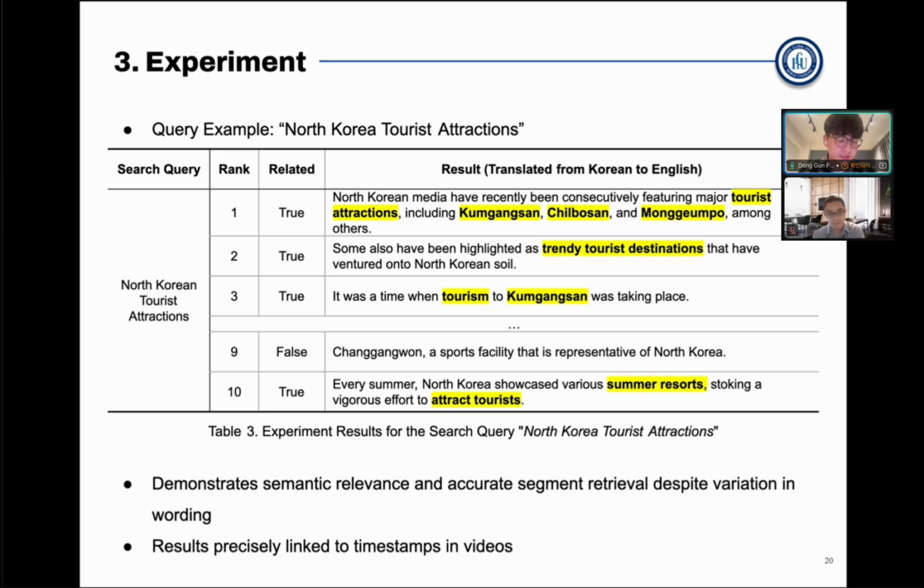We will now look at some qualitative examples. For the search query North Korea tourist attractions, the system retrieved highly relevant video segments covering cultural sites to tourist destinations. The highlighted parts of the table, such as Kumgangsan, Chilbosan, and Bogumpo, are all names of tourist locations in Korea. And this shows that our framework successfully retrieves the relevant results to the query.